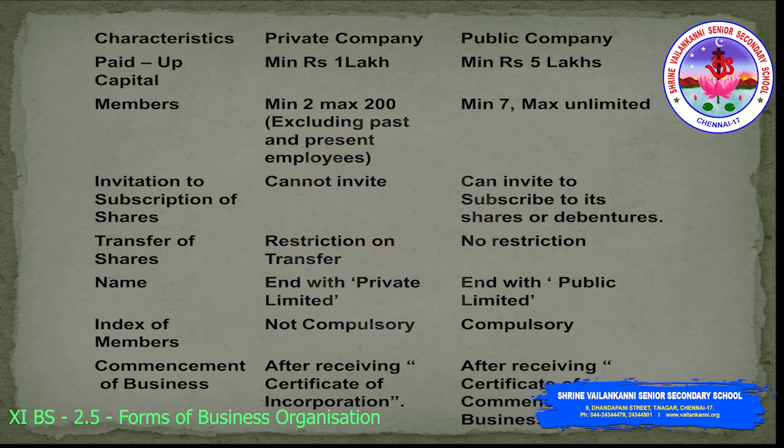Index of members. The list of members need not be maintained by a private company, but in terms of a public company it is compulsory. Commencement of business. After receiving the certificate of incorporation, a private company can commence its business, but a public company can start its business only after receiving the certificate of commencement of business.